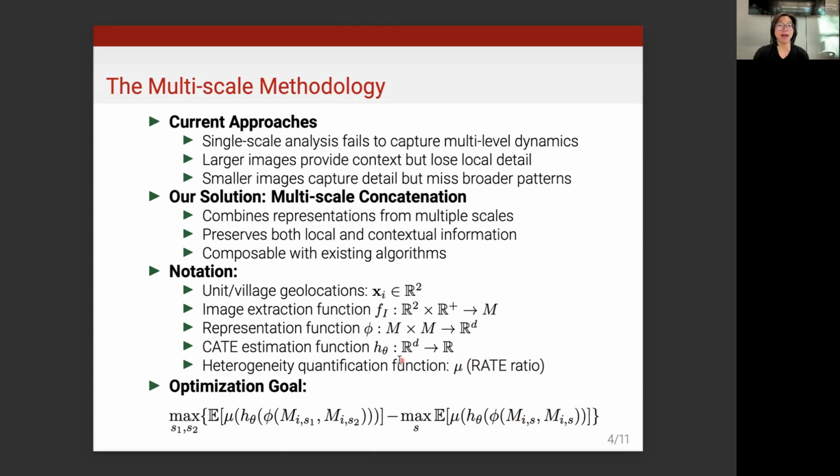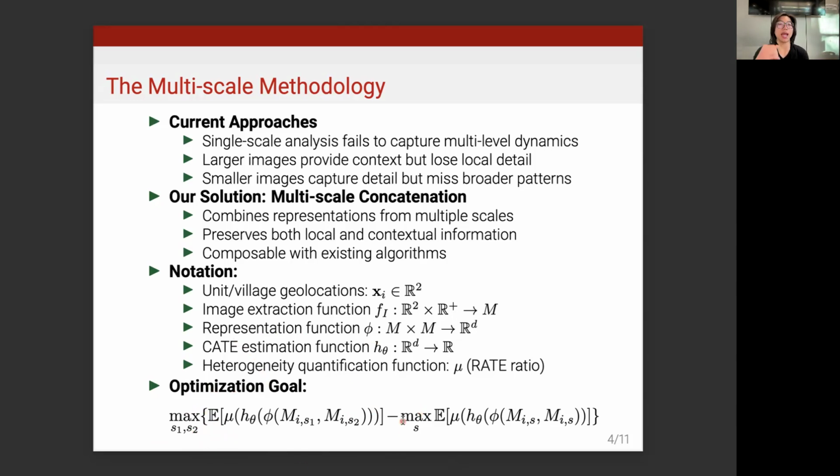The goal of our optimization, after we obtain a representation function and a CATE estimation function, is as follows. The CATE estimation function can be obtained through standard techniques like meta-learners or generalized random forests, and a representation function can use pre-trained feature extractors, such as different vision transformer variants, or ones that are fine-tuned on satellite imagery, and also the multi-scale concatenation techniques, etc. After we have this representation function and our CATE estimation function, we can maximize the heterogeneity signal that we detect out of the image by choosing the best image sizes within these two scales.